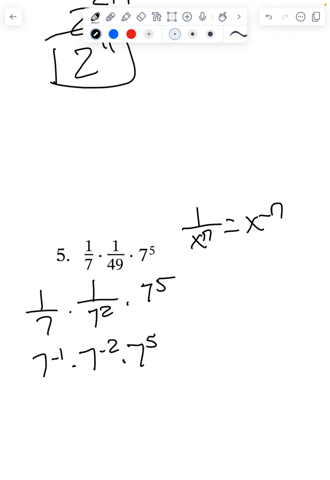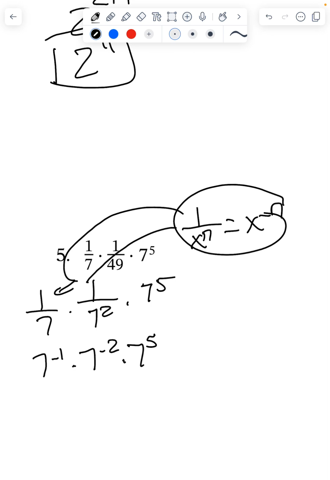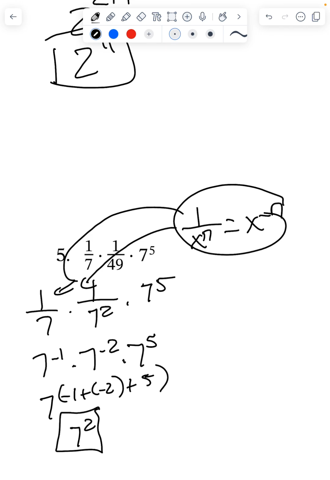So that helps me. I use this rule to change these two. Now I know I just add my exponents. So -1 plus -2 plus 5. I keep my base. And when I do -1 plus -2, that gives me -3, plus 5 gives me 2. So that equals 7 to the 2nd power.